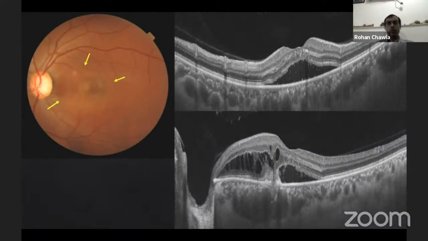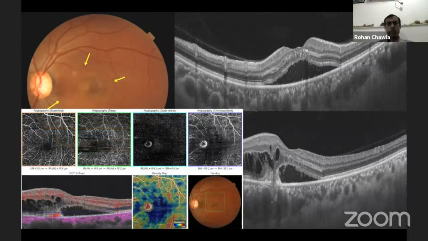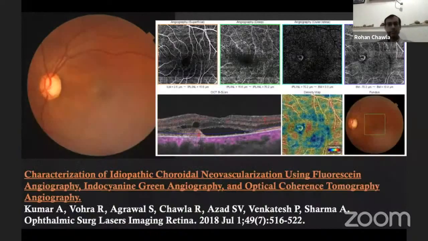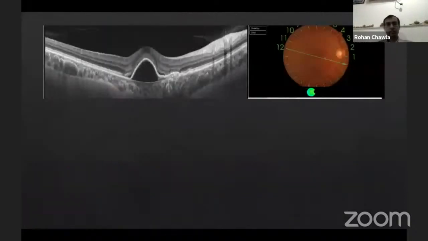But when you look at it more carefully, and we also performed an OCT angiography, there is a yellowish lesion here, and the OCT angiography shows that that area is forming a choroidal neovascular membrane. This is actually a case of idiopathic choroidal neovascular membrane. We gave him anti-VEGF, and in this OCT, just about 3-4 days after the injection, it has already started showing resolution of the fluid. So one has to be a little careful. One should look at additional findings apart from the fluid when analyzing cases of CSR.